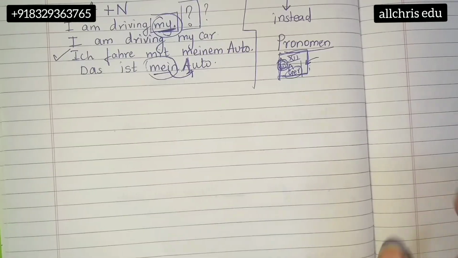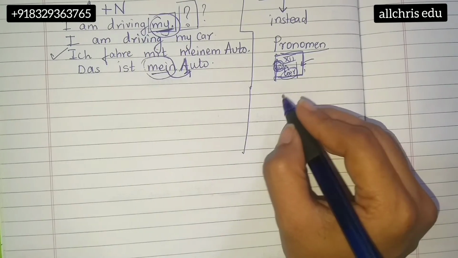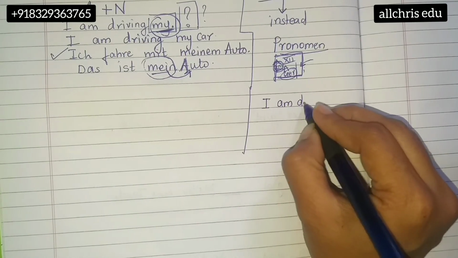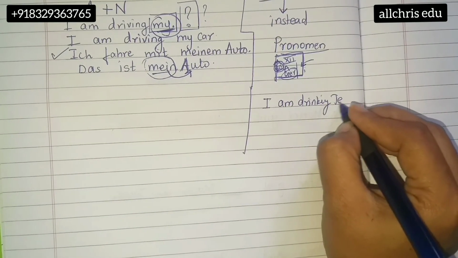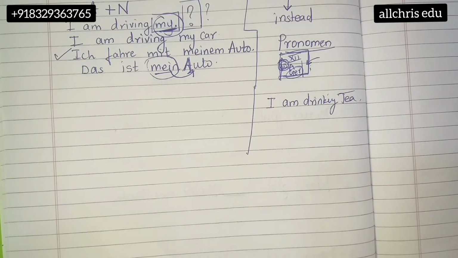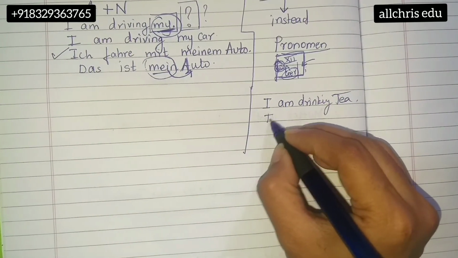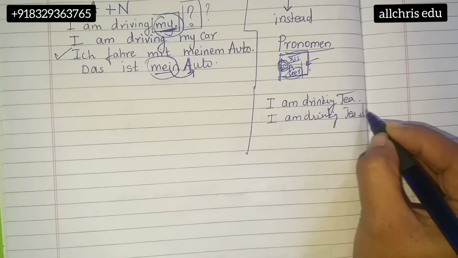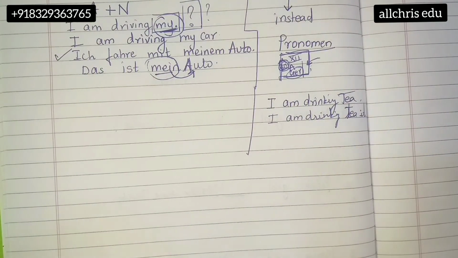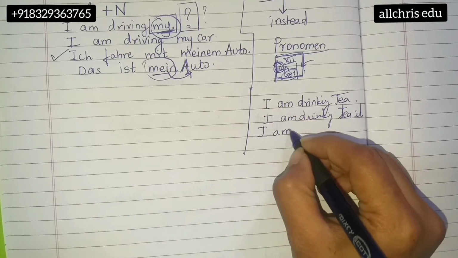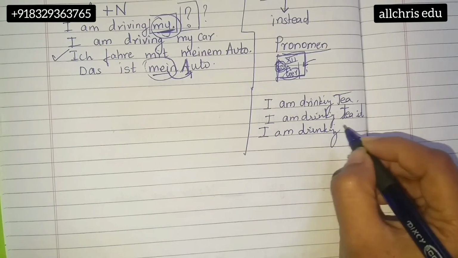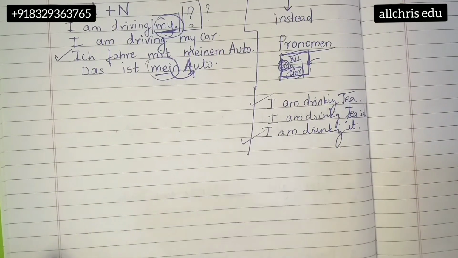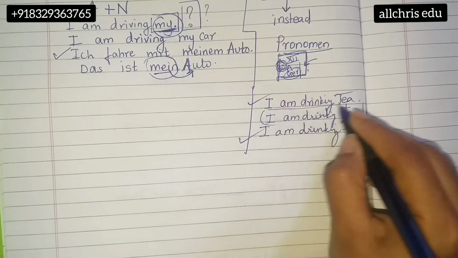What do I mean by this? I'll show you with an example. First I'll take an English example. I am drinking tea. Now I'll say, I am drinking tea it. Then third, I will say, I am drinking it. Grammatically, "I am drinking tea" is correct, and "I am drinking it" is correct. What about "I am drinking tea it"?